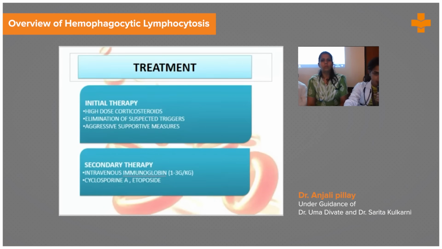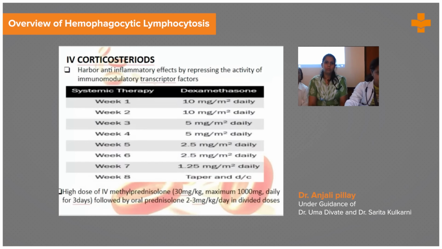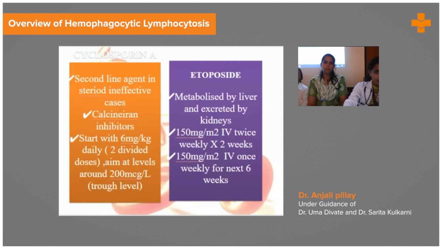The treatment lines of HLH: initial therapy, where we will give a high dose of corticosteroid, elimination of the suspected triggers, and aggressive supportive measures. Second line therapy includes intravenous immunoglobulins, cyclosporin A, and etoposide. When we give IV corticosteroid, it has an anti-inflammatory effect by repressing the activity of immunomodulatory transcription factors. So we start dexamethasone at a dose of 10 mg per meter square daily, and gradually, every week or every 2 weeks, we keep on tapering the dose according to the evaluation of the clinical outcome.